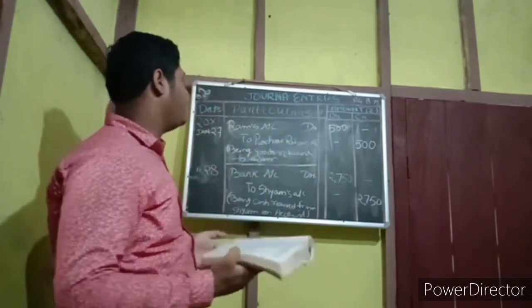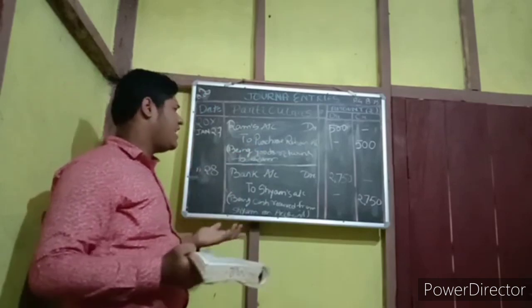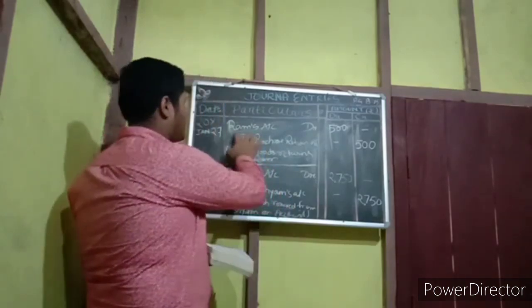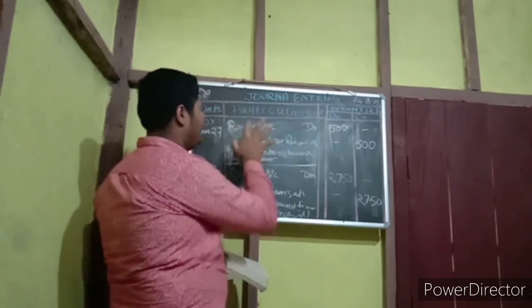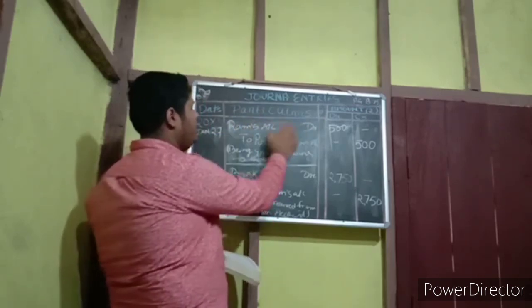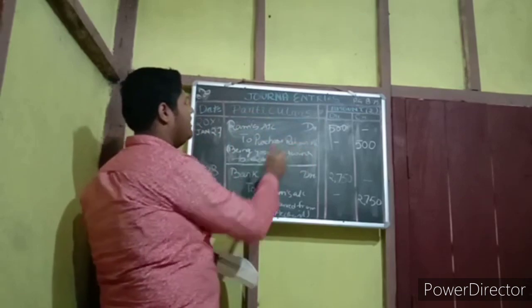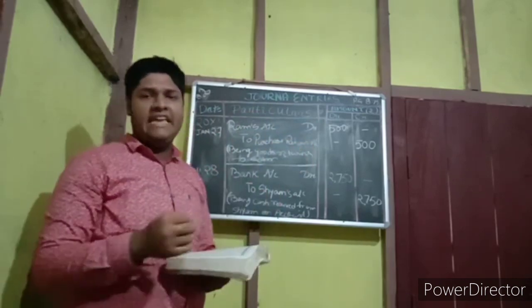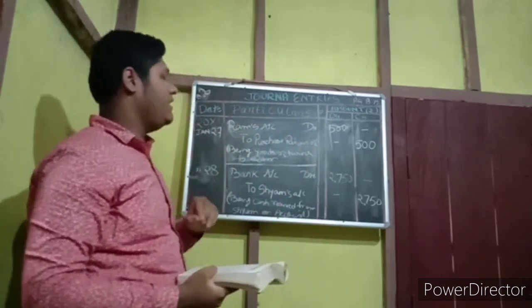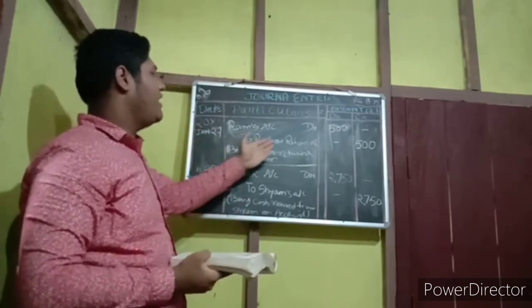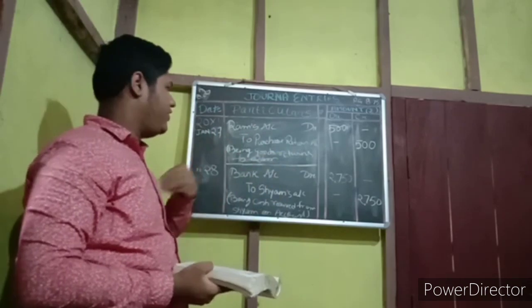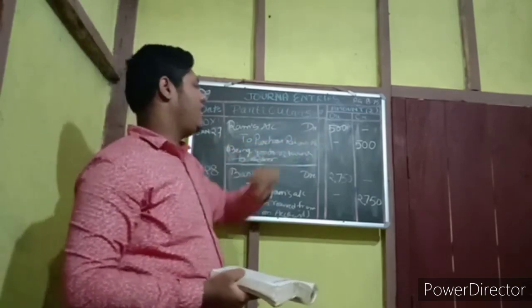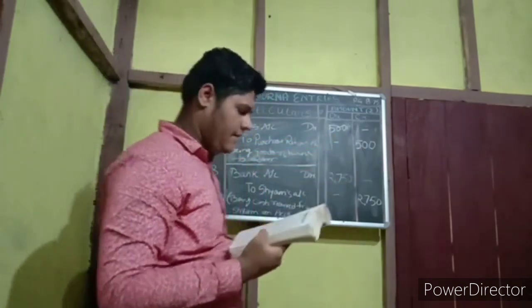Same, if you ask according to the golden rule, same. Ram is a person, so he is receiving something. Debit the receiver. He is receiving goods from us. That's why he is on the debit side. Purchase return, credit all gain. So though we purchased something, we paid cash and we are returning the goods. That means we will receive the cash. So it's a profit for us. So Ram's account debit to purchase return account, the amount is 500 respectively.